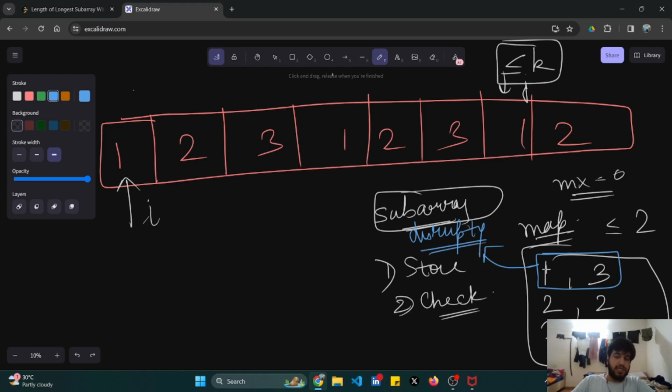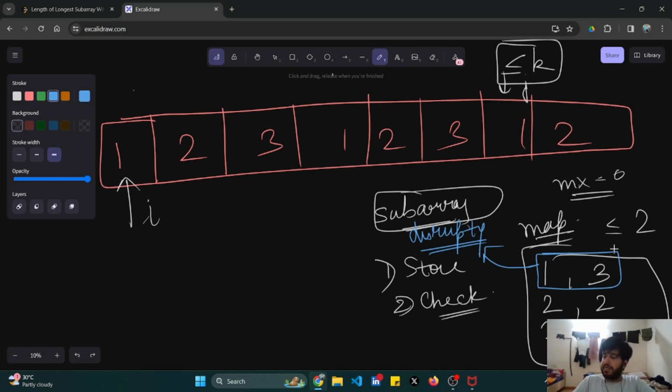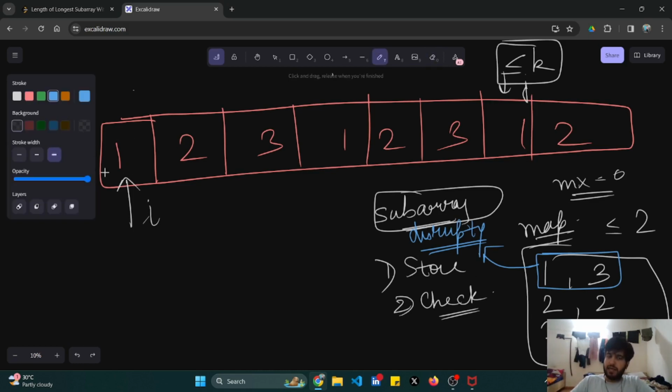So what I'll do now is move the I pointer, because I cannot move the j pointer forward. If I move the j pointer, the frequencies are going to increase, so I have to reduce this frequency. Whenever I see that the frequency of a particular element has increased, I'll try to reduce it. I'll move the I pointer until the frequency becomes less. Before moving, I'll reduce the current element's frequency. This is the element 1, and its frequency will become 2.